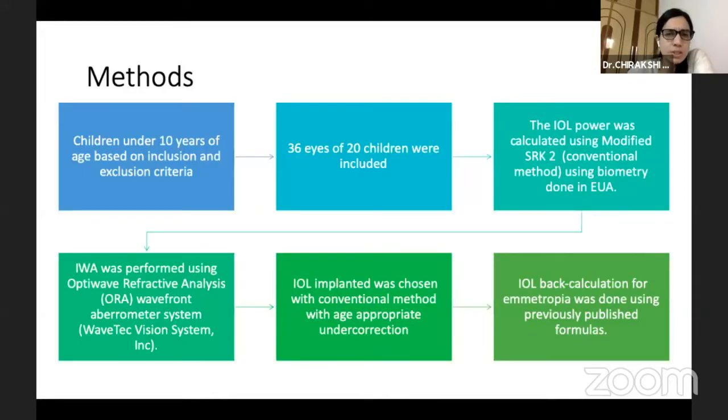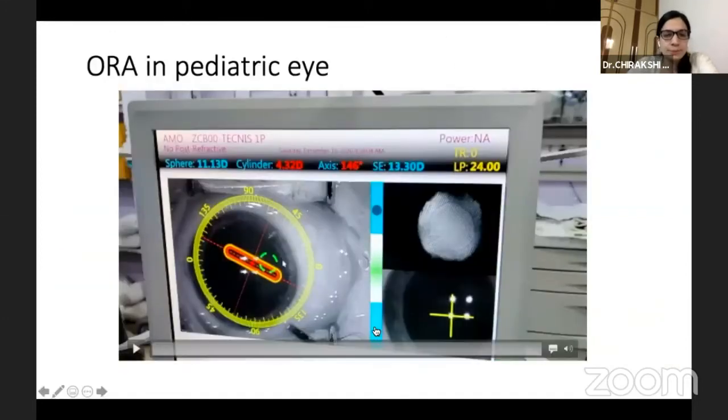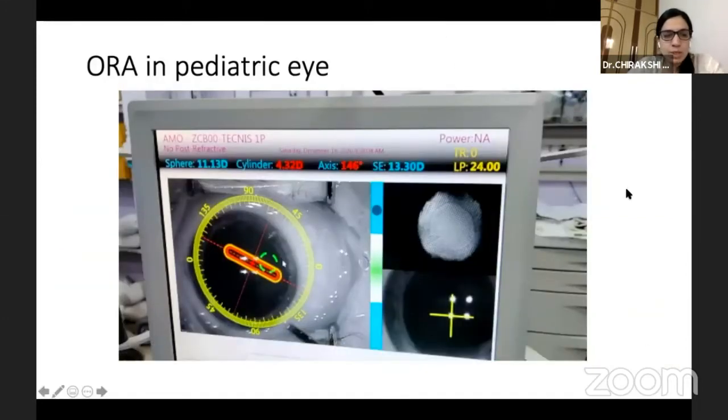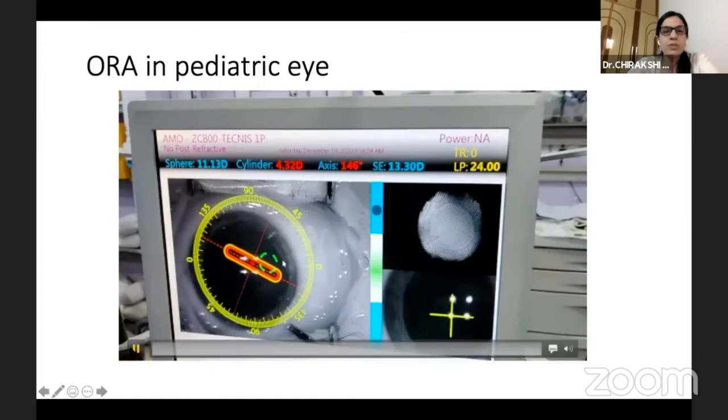This was the methodology. Under the inclusion and exclusion criteria, I recruited 36 eyes of 20 children. IOL power was calculated using modified SRK II based on the biometry done under EUA. Afterwards, in aphakic mode, ORA was captured. The IOL was implanted based on the conventional method because it was an observational study, with age-appropriate undercorrection. And finally, we did an IOL back power calculation based on previous formulas. I'll show a short clip of the video.